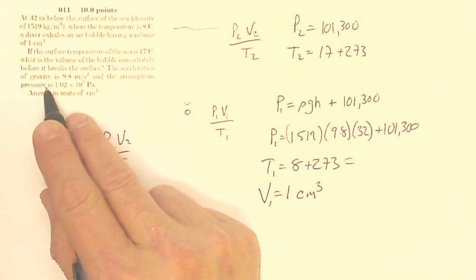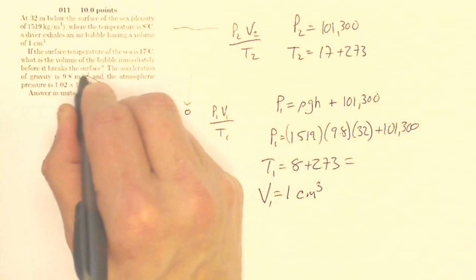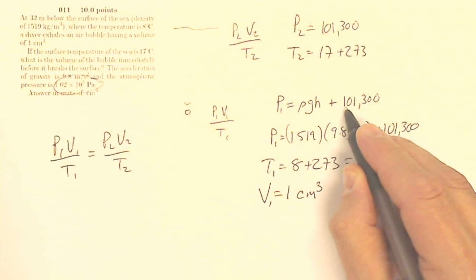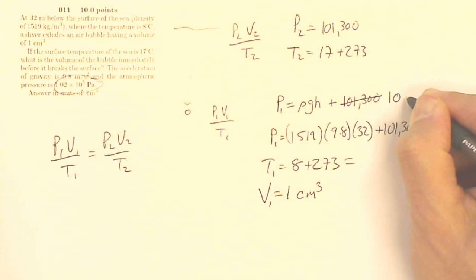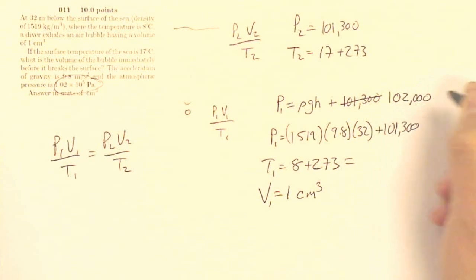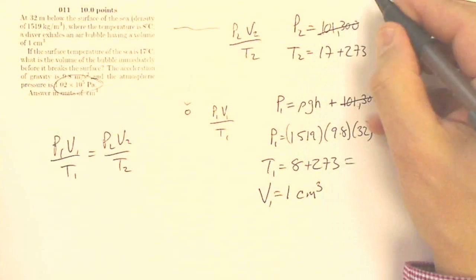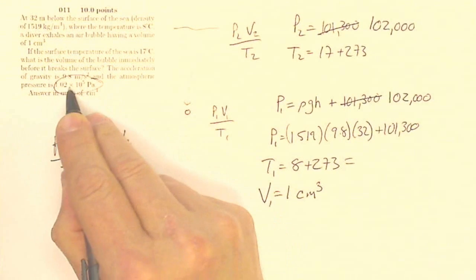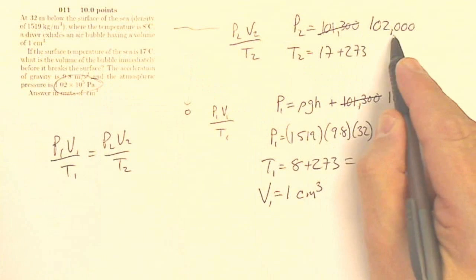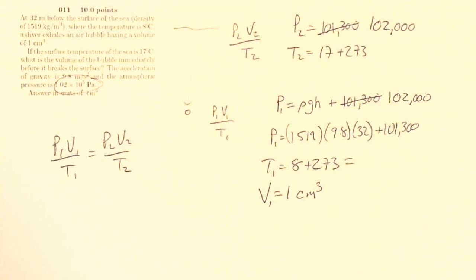It says the atmospheric pressure is 1.02 times 10 to the 5th. So anything I did over here, this is not 101,300, this is 102,000. And the pressure up here is going to be 102,000, because that's what it tells me here, 1.02 times 10 to the 5th. That's 102,000. Hopefully that won't mess you up too much. And I'm not sure if that's beyond 1%. It probably isn't. So good luck with that one.